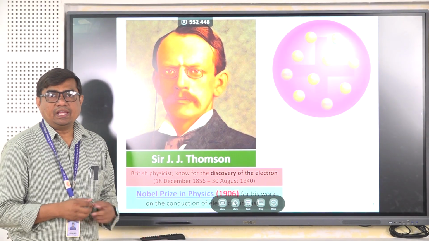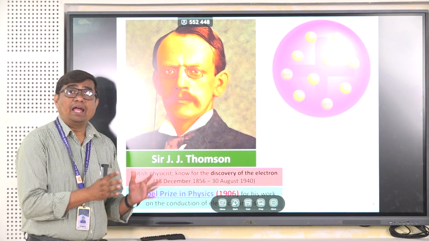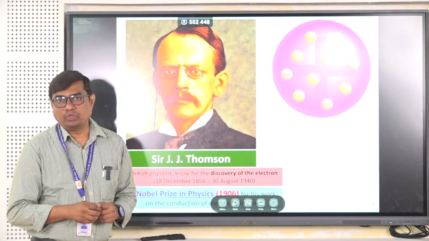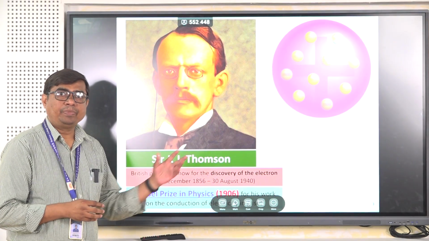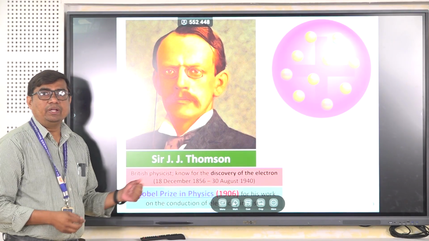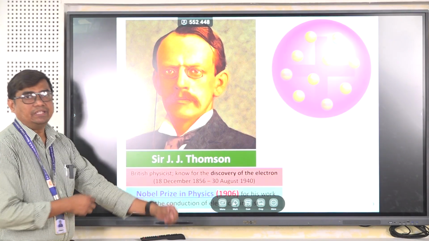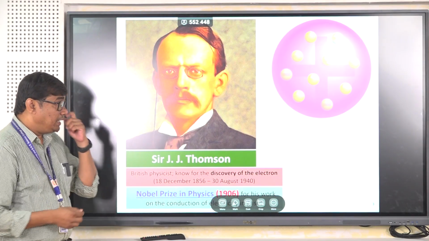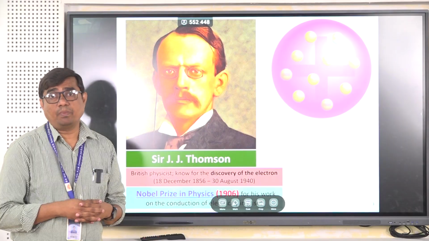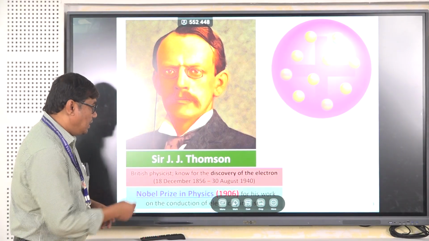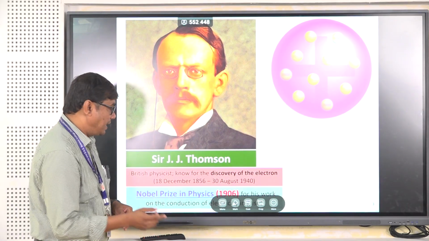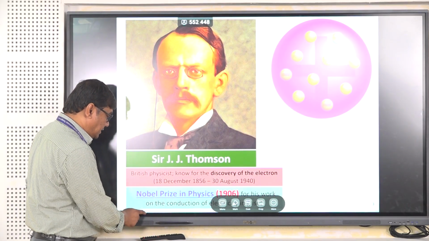Sir J.J. Thomson told us that the atom is electrically neutral, meaning whatever magnitude of positive charge is present inside the atom is balanced by the negatively charged electrons. But he was not able to propose the presence of a nucleus inside the atom. For this, Sir J.J. Thomson was awarded a Nobel Prize in 1906.